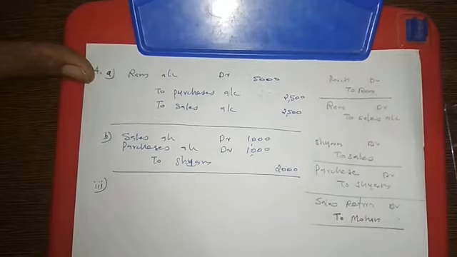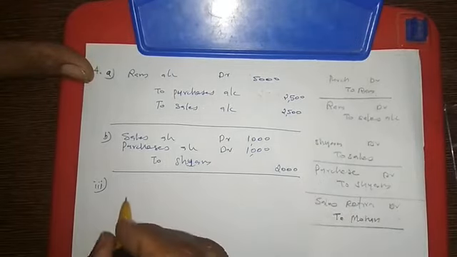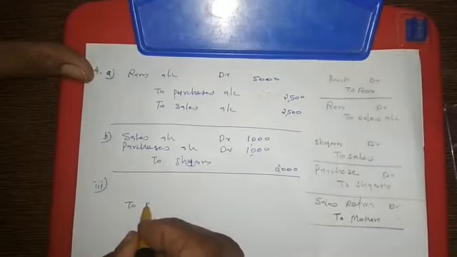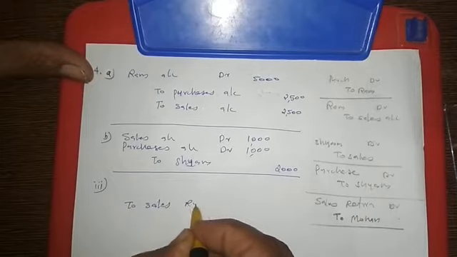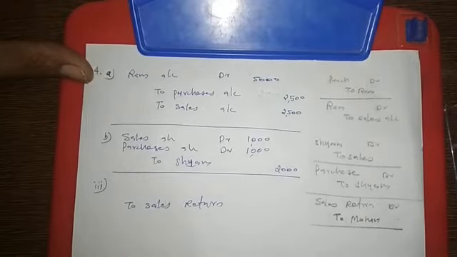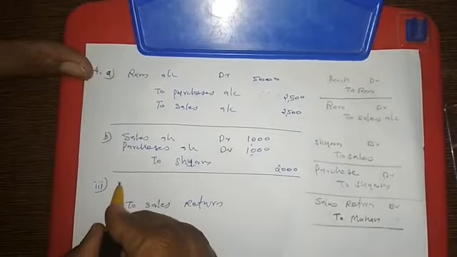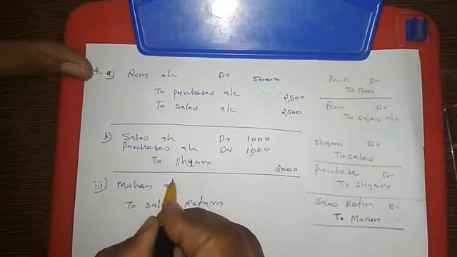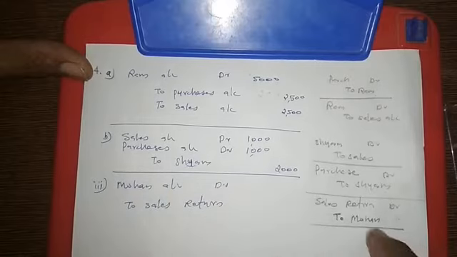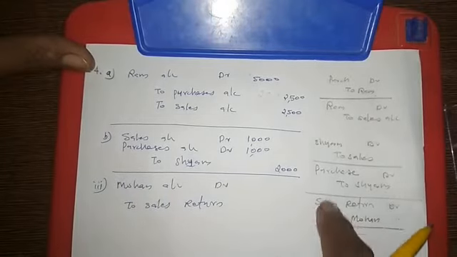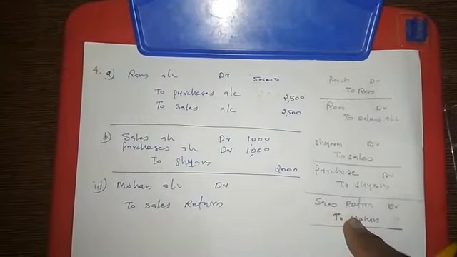Sales return is unnecessarily debited, so we need to credit that sales return. Sales return we are crediting. And Mohan's account is unnecessarily credited, so we need to debit that account. So now we have only corrected the sales returns journal entry that was wrongly written.